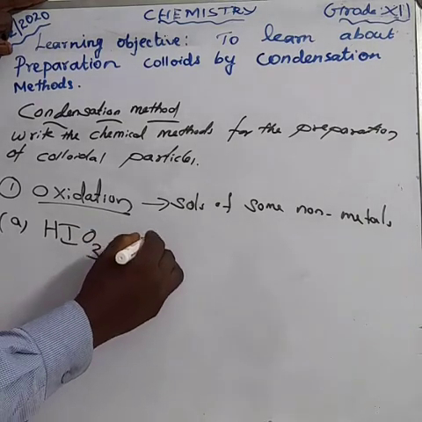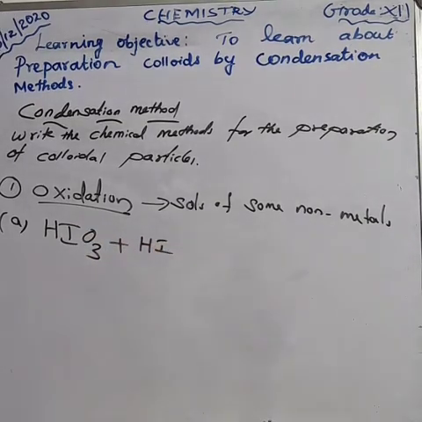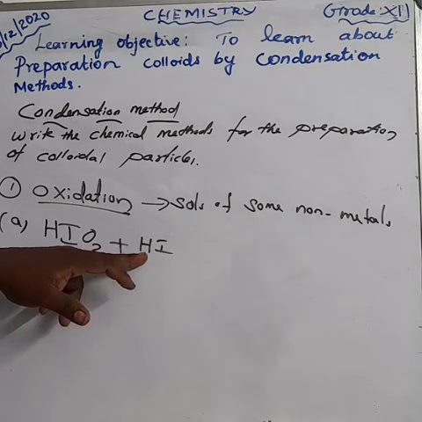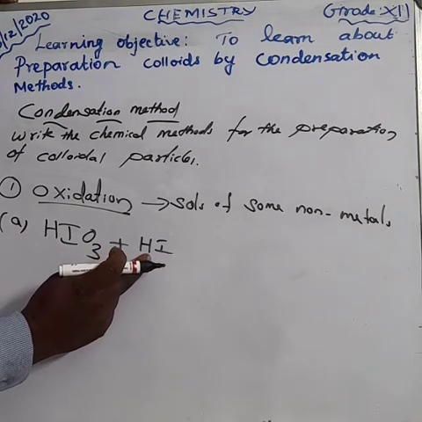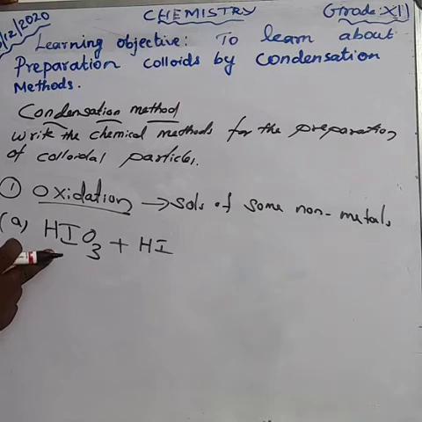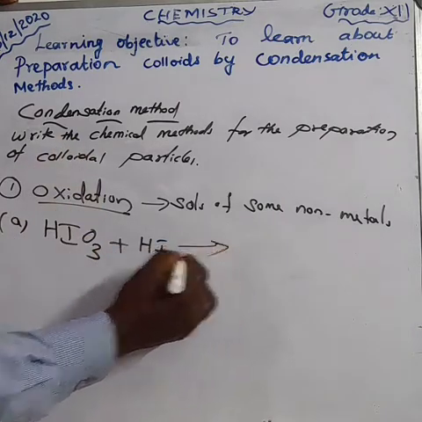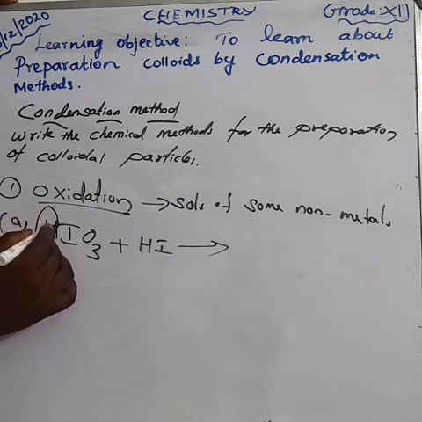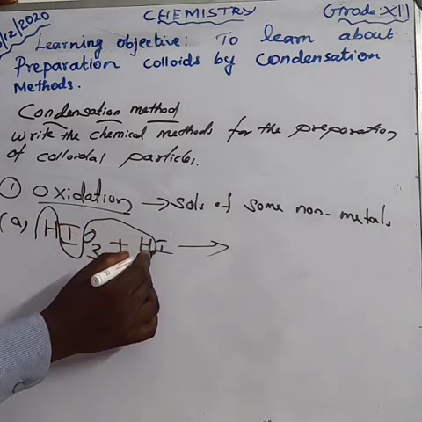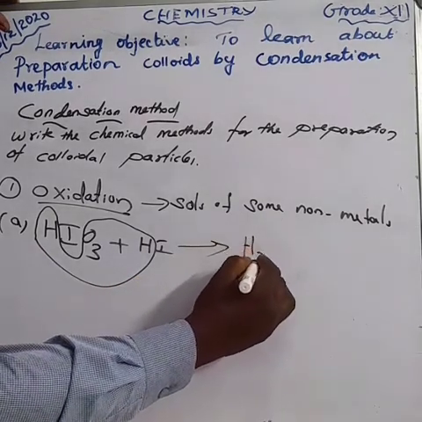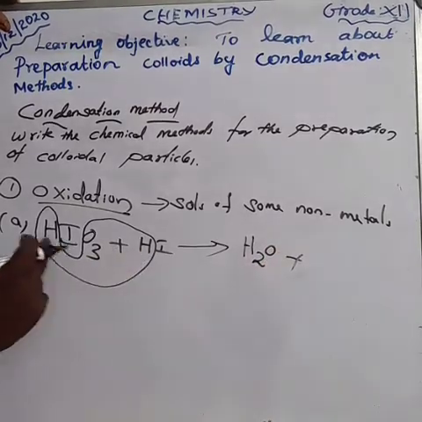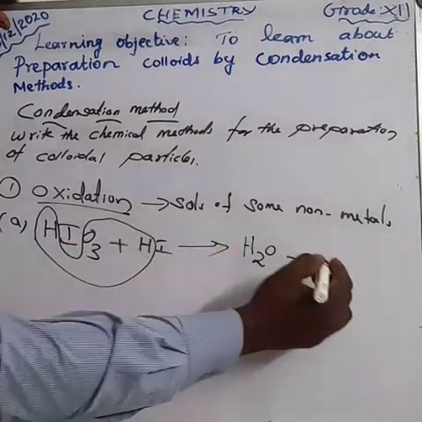Iodic acid is treated with hydrogen iodide. What is the formula for hydrogen iodide? HI. Here, the hydrogen combines with oxygen and we get water molecules. Am I right? That means the hydrogen combines with oxygen, we get water, plus iodine.